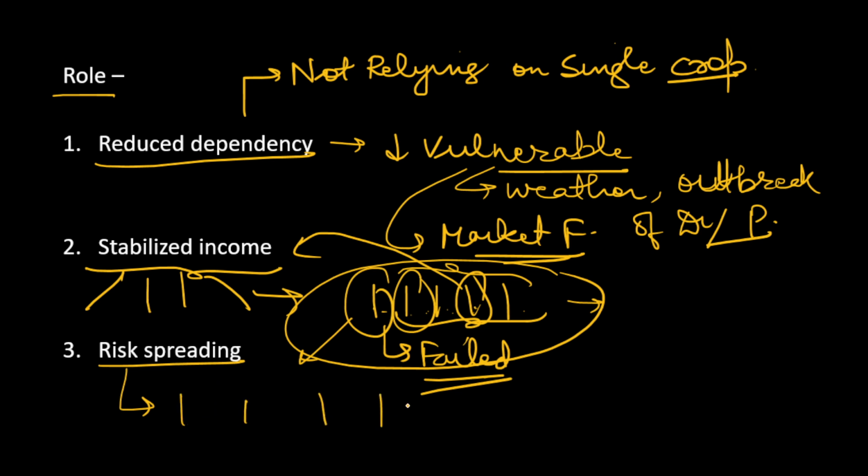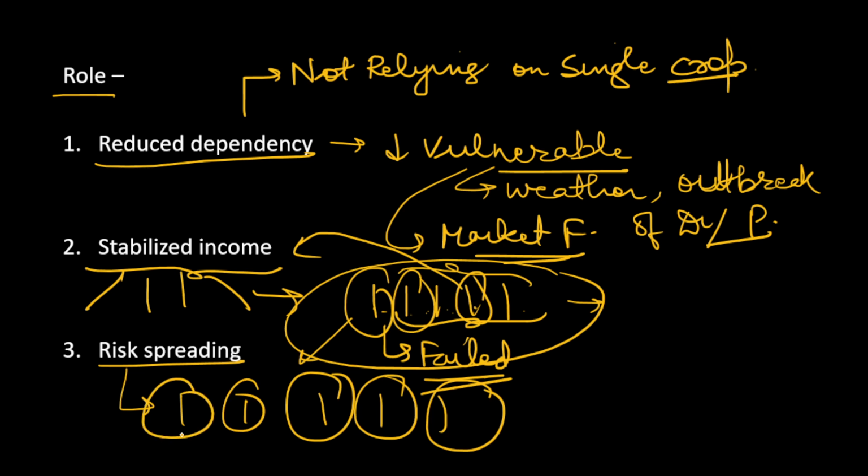We have five different elements: elements of agroforestry, elements of livestock, elements of other, different crops. So if one fails, suppose even a couple of them fail, still we have three elements remaining, from which we can sustain our income. So here the risk is spread into various elements. I hope you are able to understand what risk spreading is.